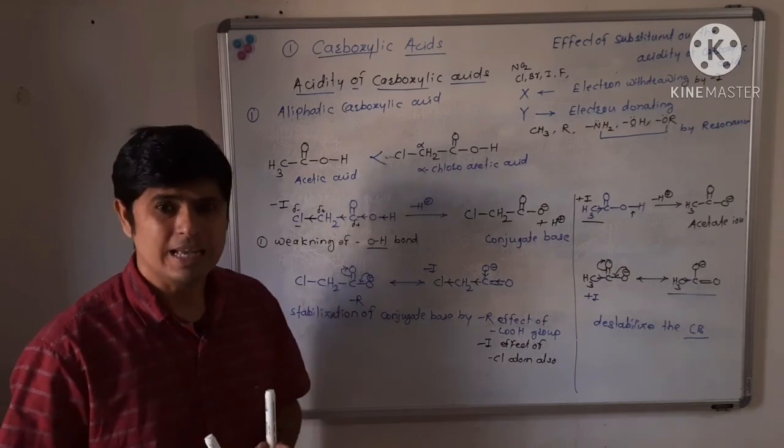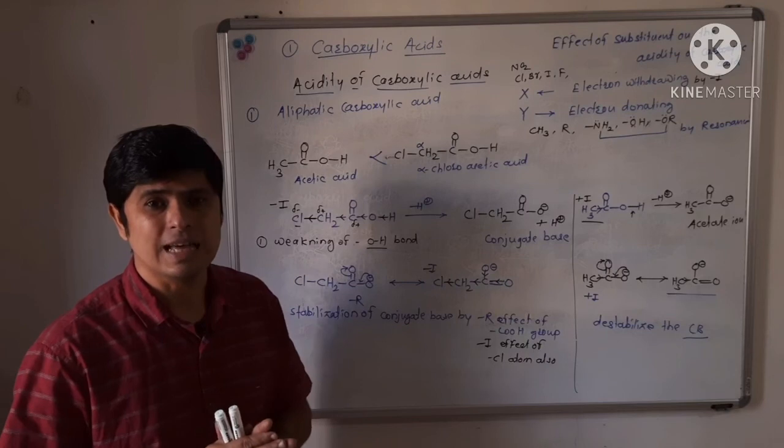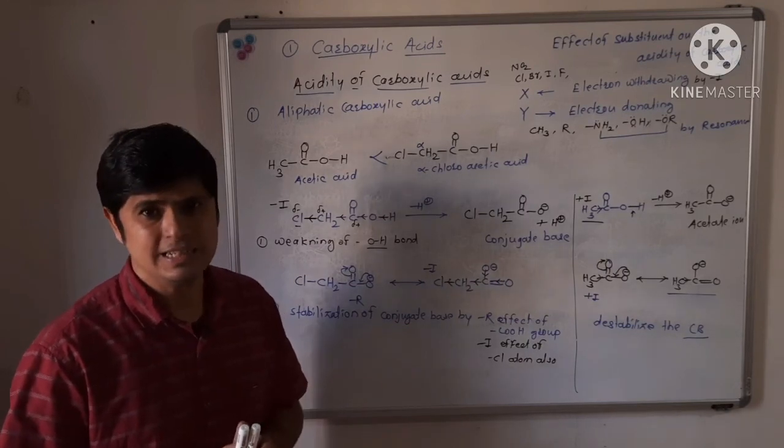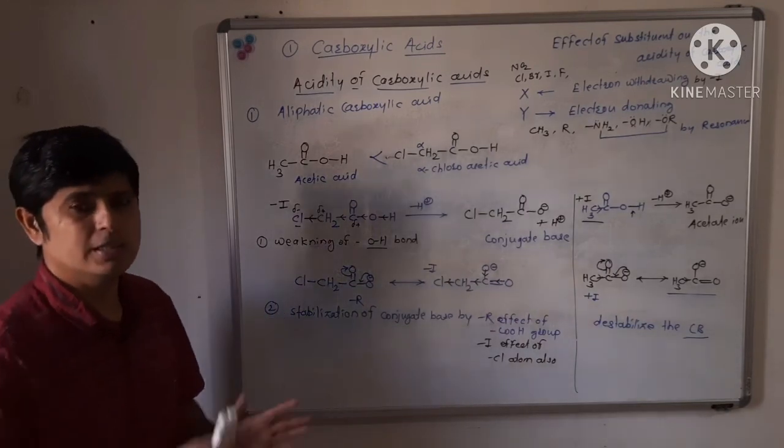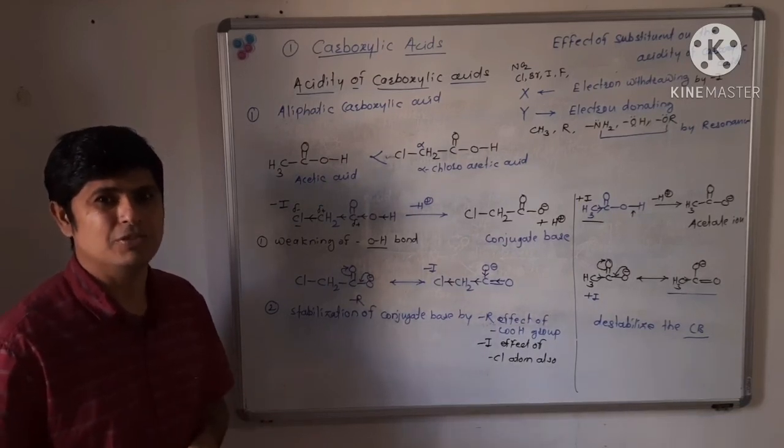So we can say that alpha chloroacetic acid is stronger than acetic acid. I hope you have understood this part of the lecture very clearly. We will stop here. Thank you very much.